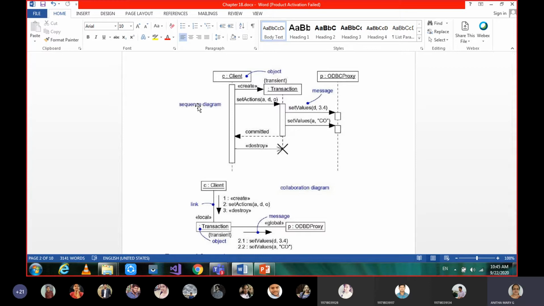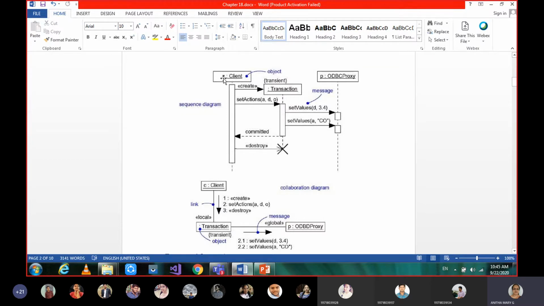Between the objects. For that, the objects will be placed on the x-axis, for the sequence diagram I am talking about. In a sequence diagram, the objects will be placed along the x-axis, whereas these dotted lines we call lifelines. And this rectangle box that you are seeing is called focus of control. We'll study these things in detail, but the only thing to emphasize is that in sequence diagrams, objects are placed on the x-axis, whereas lifelines are placed on the y-axis.